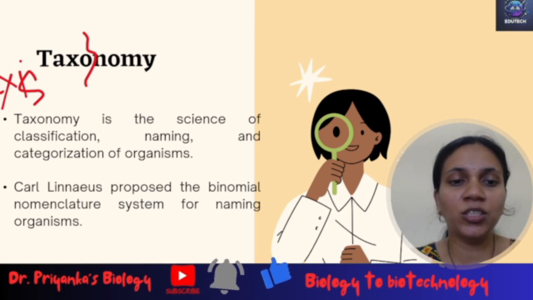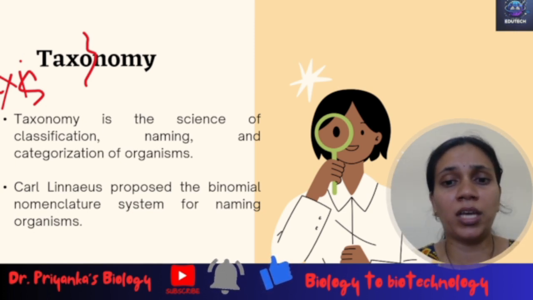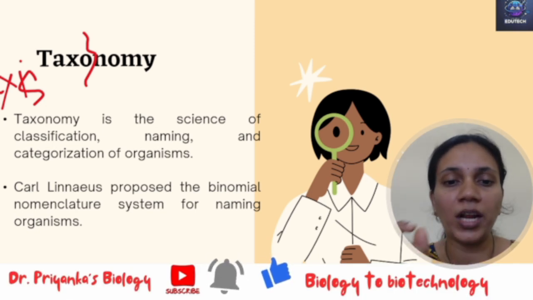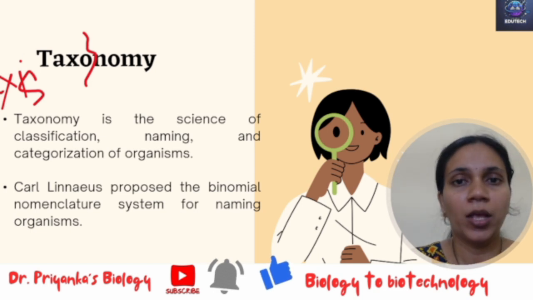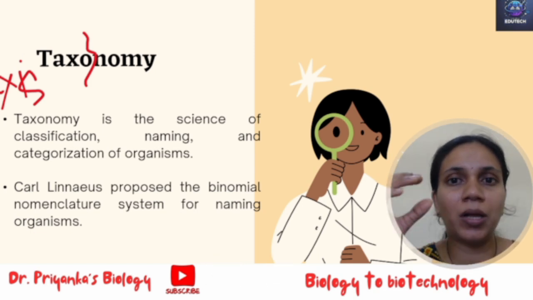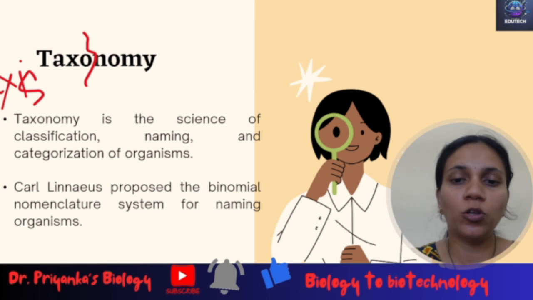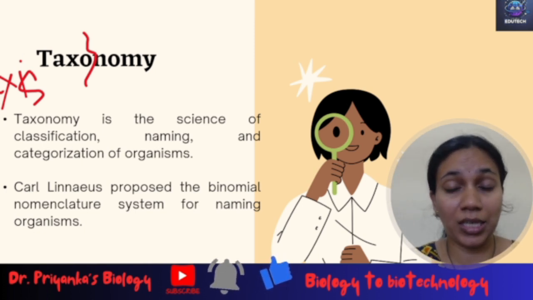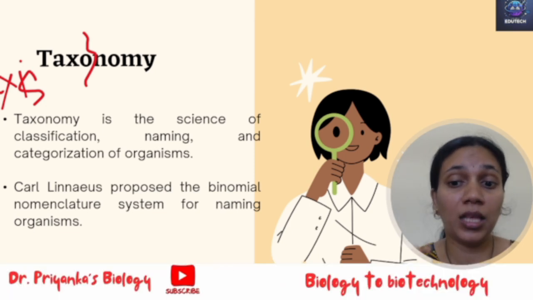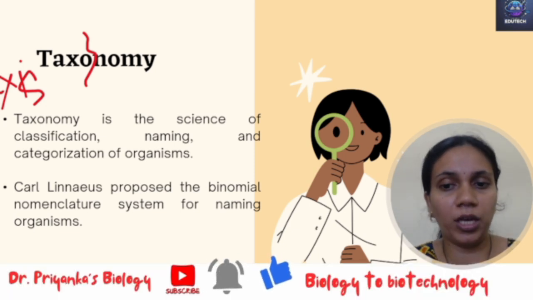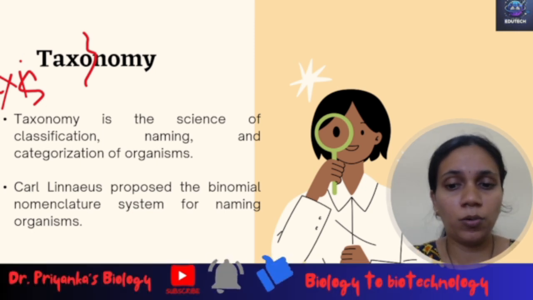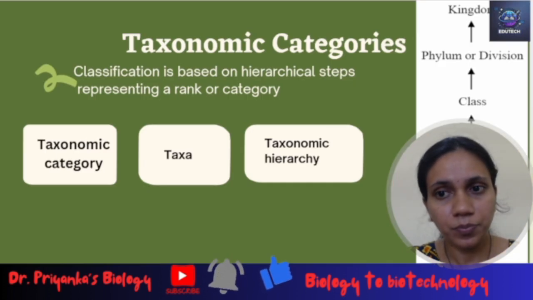Based on the characteristics, all the living organisms can be classified into different taxa. The unit of taxonomy is taxa, and this taxa can be present at different levels. Based on the external and internal structures, along with the structure of the cell, the development process, and ecological information, all these animals can be categorized keeping all these things in mind. Okay, now let us move on to the next part.